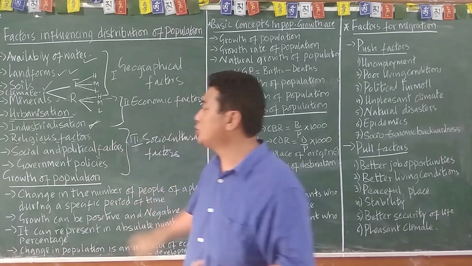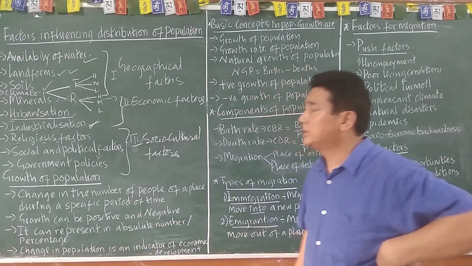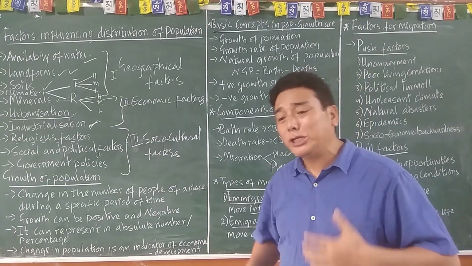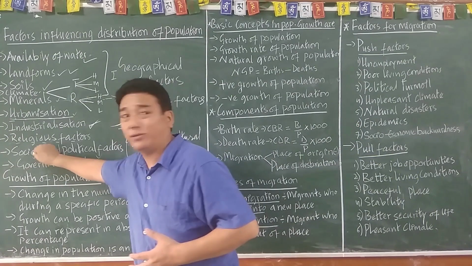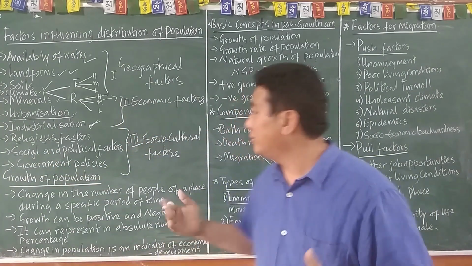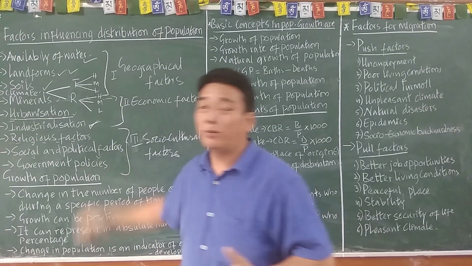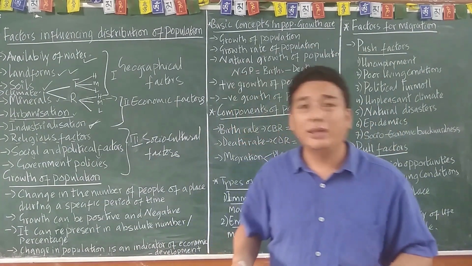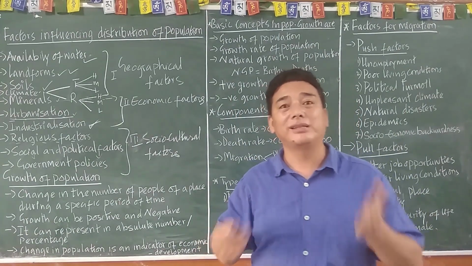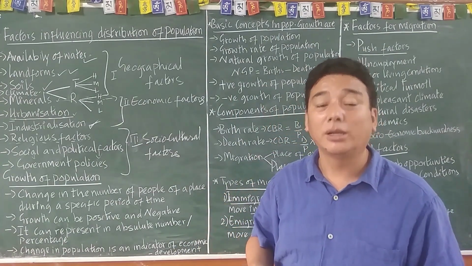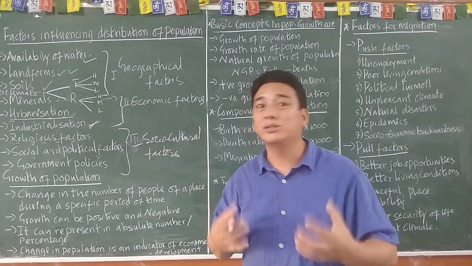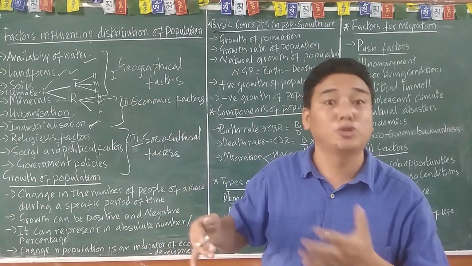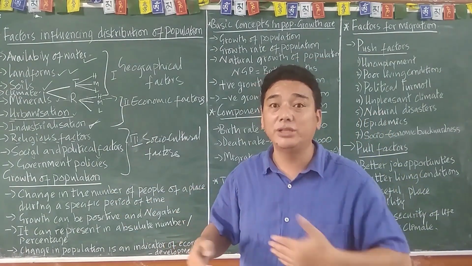And next are social and political factors. In the society or in the political scenario, where there is more peace and security, there you will find more population, and people always like to live in such a country, not in a country where wars are going on. Let's just look at the case of Syria, Libya, and so on. You know what happened to Egypt.